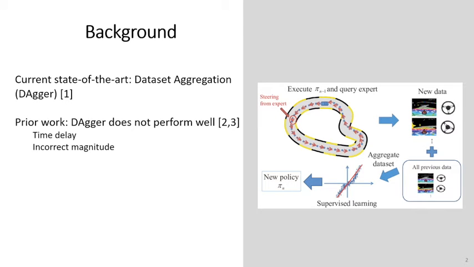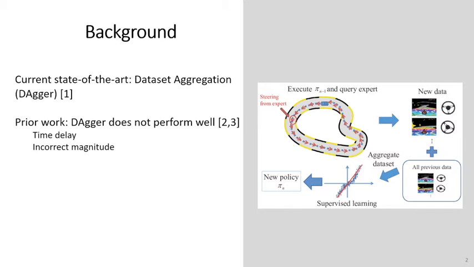The current state of the art for learning from demonstration is dataset aggregation, or DAgger. DAgger requires the user to demonstrate the task a set number of times. The agent then rolls out a policy learned from the user demonstrations. During policy rollout, the user must provide feedback to the agent. The new labels, i.e. the feedback provided by the user, are aggregated with the previous demonstrations, and the agent is retrained on this new dataset. This continues iteratively until the agent has learned a good policy.